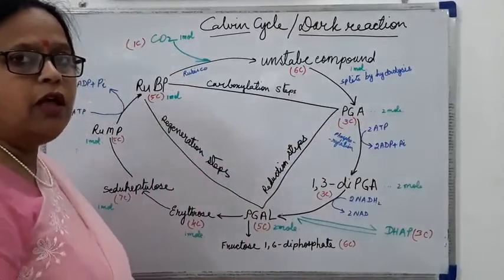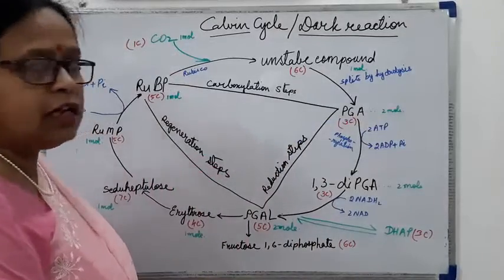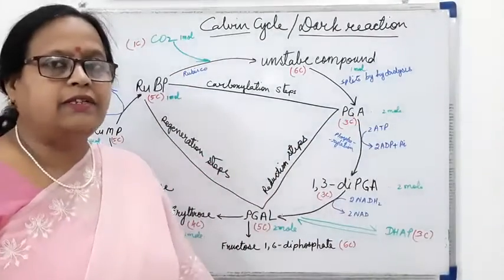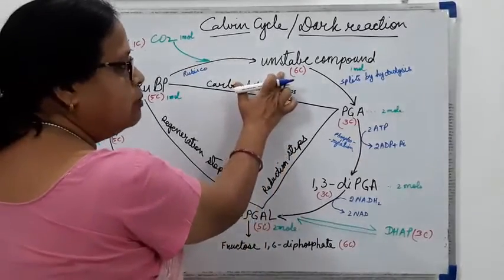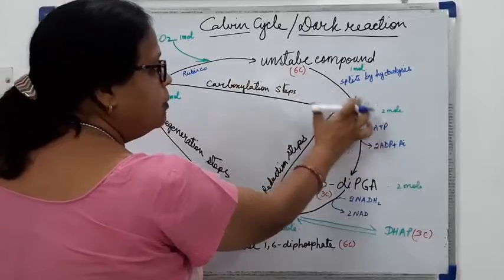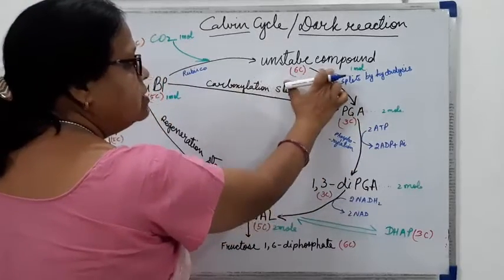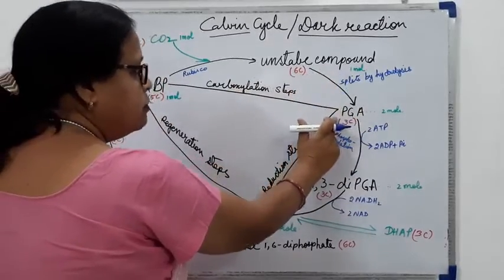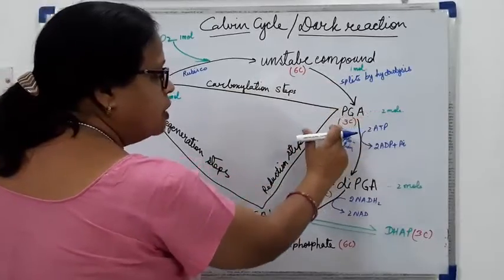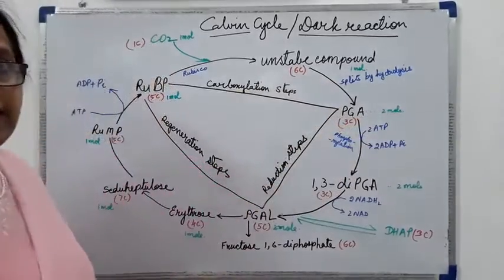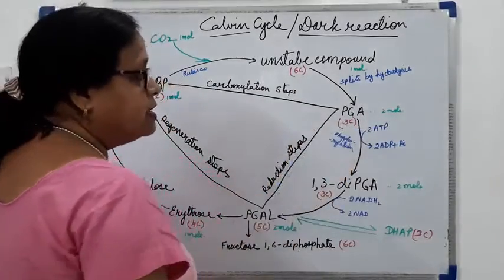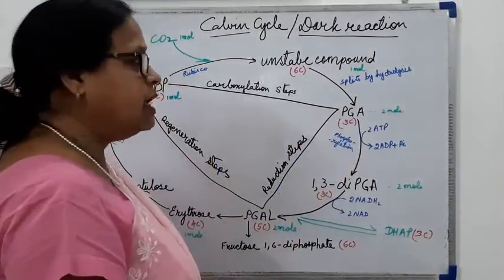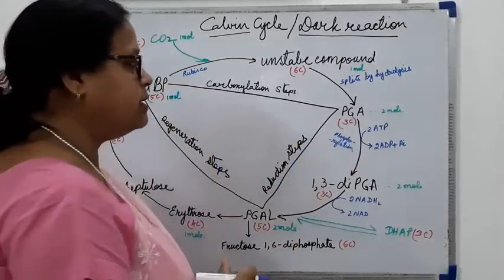PGA, I have told, is phosphoglyceric acid, or we can also say phosphoglycerate. Because it was 6 carbon and 2 molecules are formed from 1 molecule of unstable compound, it will form 2 molecules of 3 carbon compound, that is phosphoglycerate or phosphoglyceric acid.